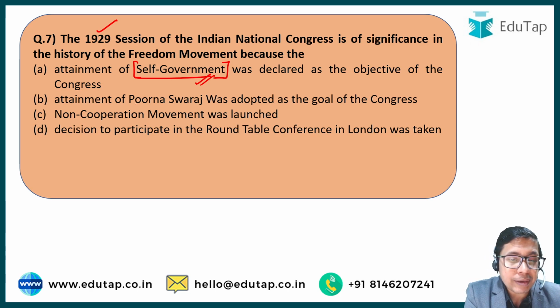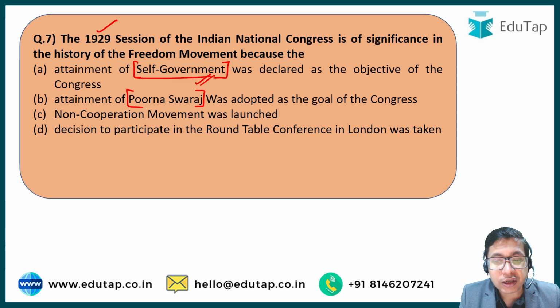Next option, option number B, attainment of Purna Swaraj. Complete independence was adopted as the goal of the Congress. Complete independence, that is the Britishers have to leave out of India. We do not want anything to do with the Britishers. This was option number B. Option number C says non-cooperation movement was launched, and option D, decision to participate in the Round Table Conference in London was taken. No, this is not correct. Non-cooperation movement was also launched in 1920, right?